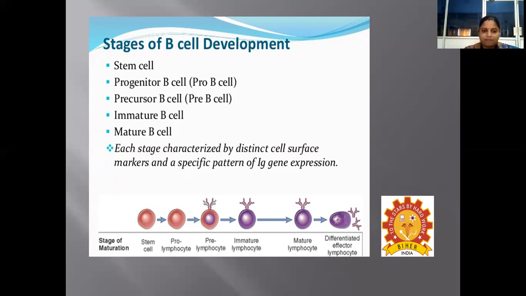The immunoglobulin gene rearrangement, which takes place in the B cell, is responsible for the production of antibodies by these B cells. So here we have the stem cell, which indicates the stages of maturation. The stem cells get transformed into a pro-lymphocyte, and from this pro-lymphocyte, we get a pre-lymphocyte. In the pre-lymphocyte, the immunoglobulin molecule starts to express, but it is not fully functional. Then the pre-lymphocyte develops into an immature lymphocyte, where IgM alone will be expressed, and then the immature lymphocyte will develop into a mature lymphocyte, and the mature lymphocyte goes for differentiation and produces various effector cells.